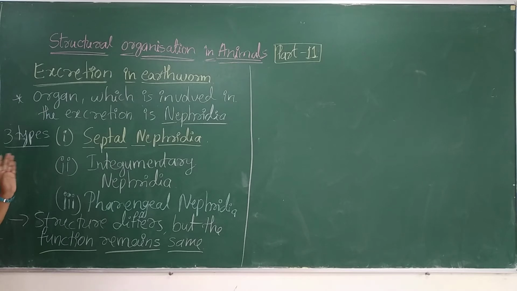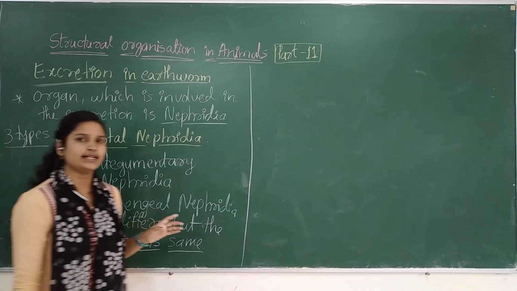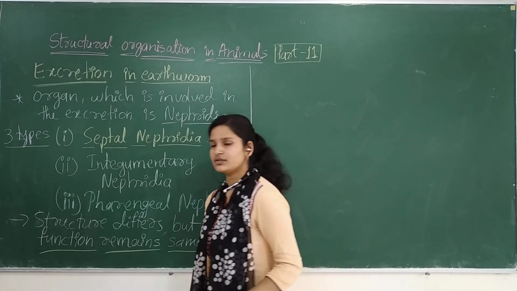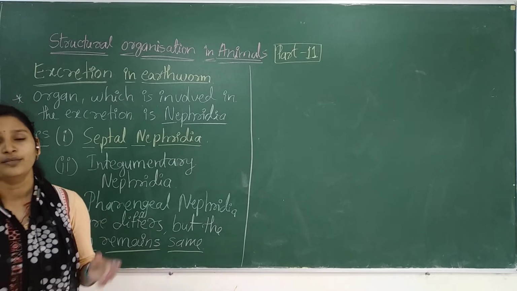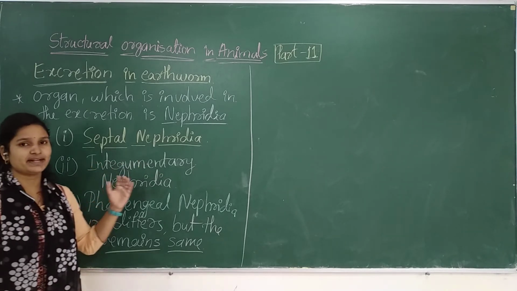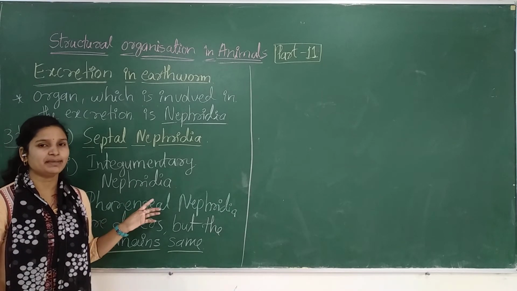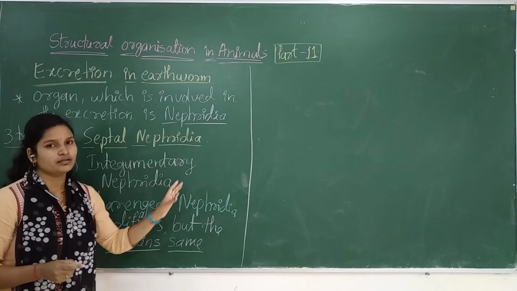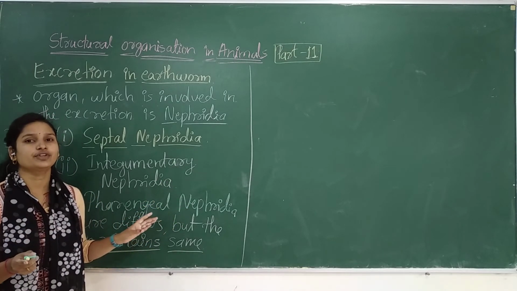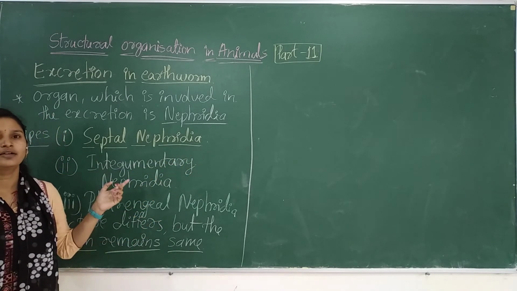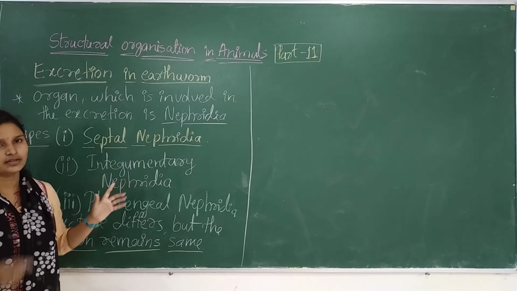So remember, earthworm has nephridia. Don't call it a nephron. Nephron is a functional unit of your kidney. This is nephridia. Both look like synonyms, but they are different. Nephridia are coil-like structures present in the earthworm's body, and they mainly help in excretion, whereas your neurons mainly help in the transmission of messages or stimulus. So this is nephridia, that is neurons. Just try to analyze.